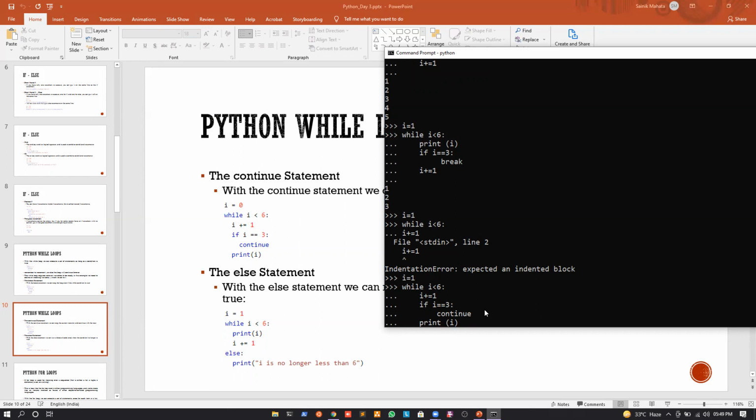Okay, again I will go inside the while. So the value of I is what? 2. Is 2 less than 6? Yes it is. So I will just increment the value of I. It becomes 3, right? Is I equal to 3? Yes it is.